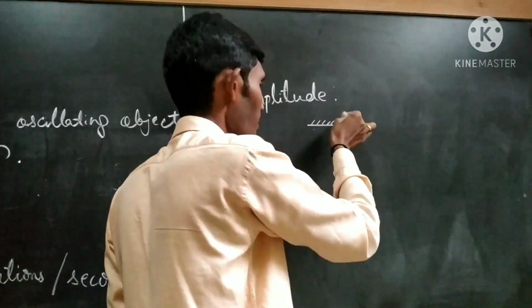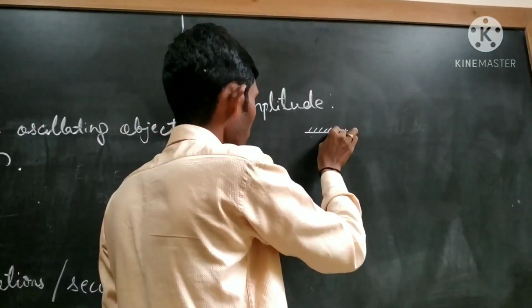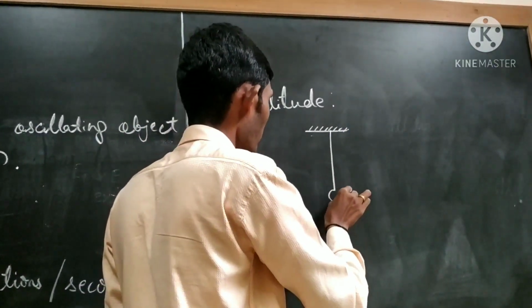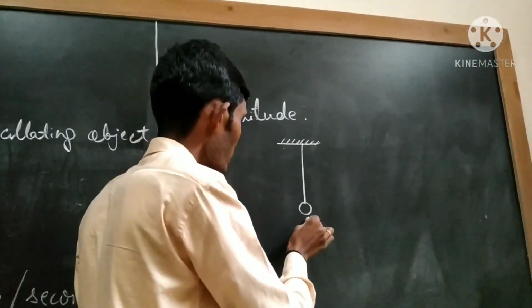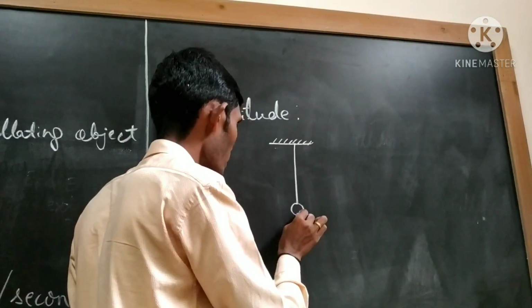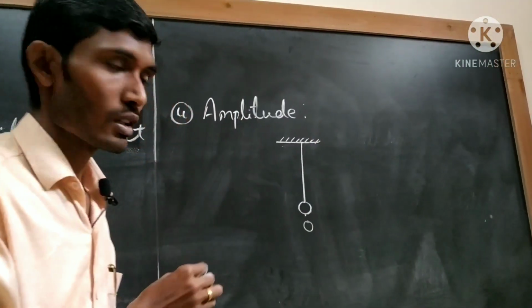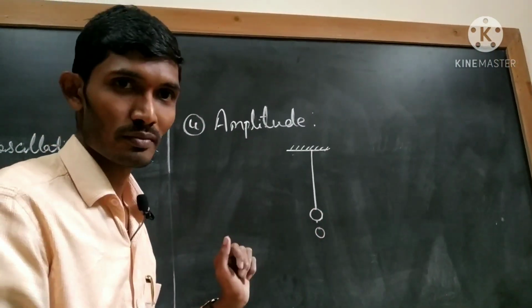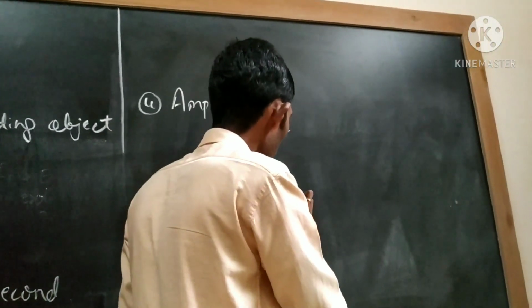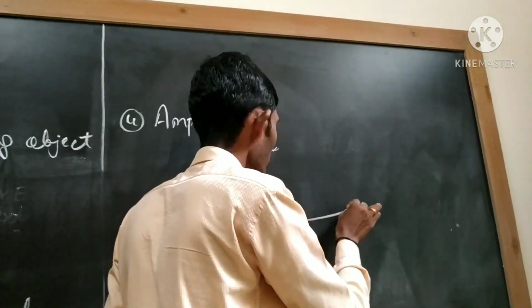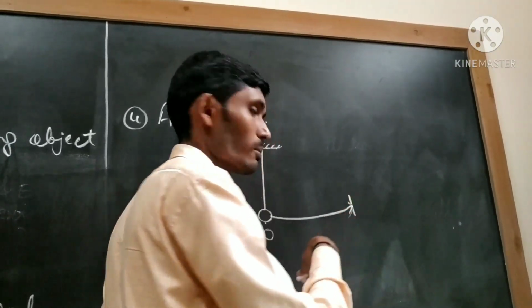So this is a rigid support. Okay? And there is a thread and there is a metallic sphere. Fine. So now initially the object is at mean position. It is at position O. Now I will apply the force. I will give a small push. Then what happens? The object will start to move towards one extreme position. It will reach this one extreme position.